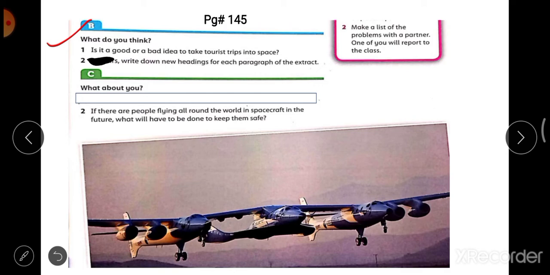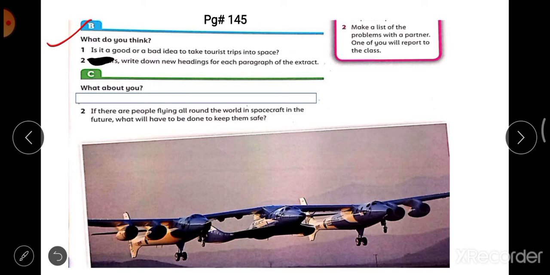Again the same instruction for you: you have to write the complete question. Don't skip it, don't bother to not write the question. You have to write the question and mention the part also. It's part B, question number 1: Is it a good or a bad idea to take tourist trips into space? Means, is it good to take a trip into space for a common person, or a specific tourist? Is it good?